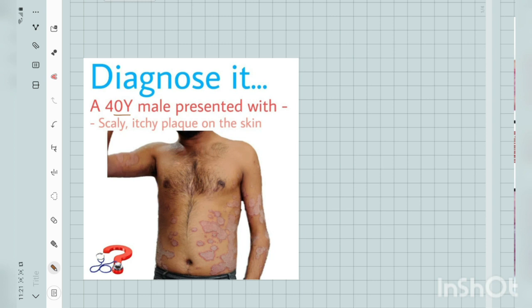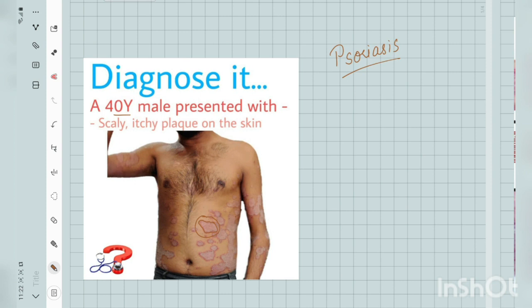As you can see, the types of scales present on the plaque and around the plaque, this characteristic erythematous margin, as you can see here, this erythematous margin, with a long term history and distribution over the extensor surface of the body, we can clearly make the diagnosis of psoriasis.